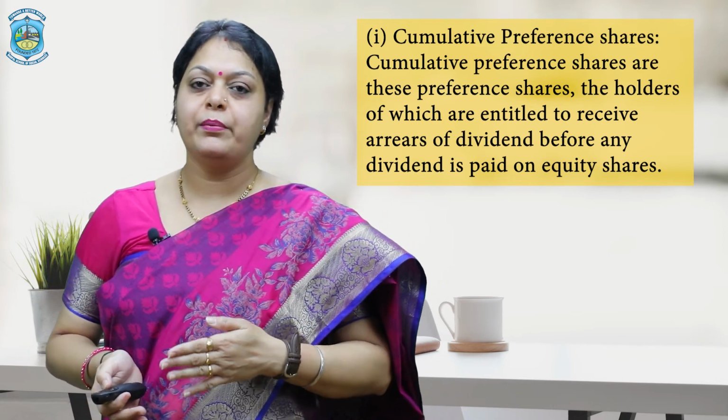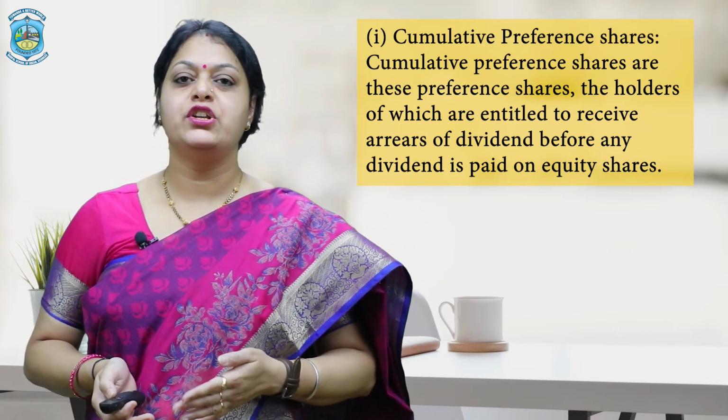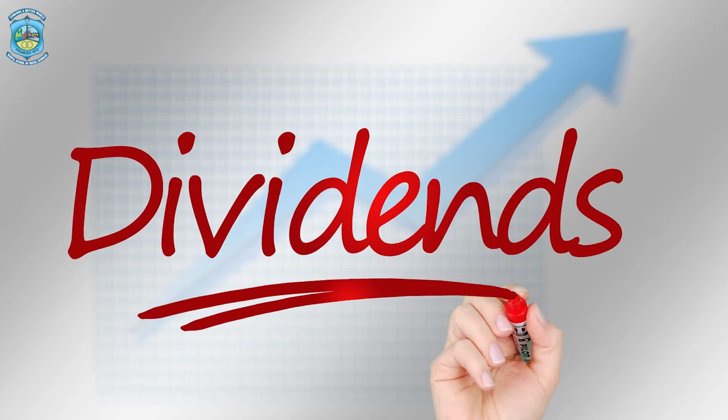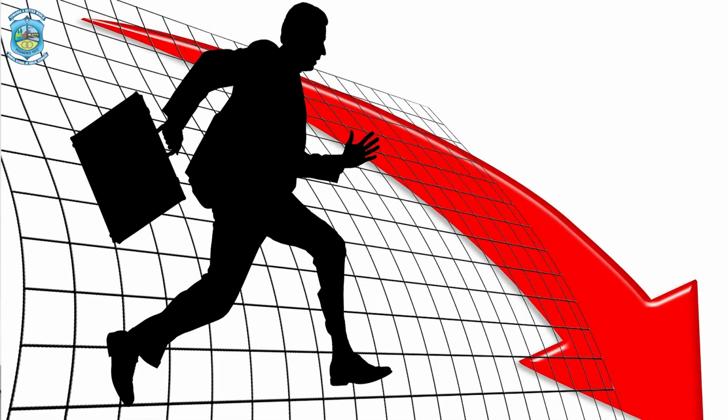Suppose in the next year also the company faces a loss and is again unable to pay the dividend, then in that case again this accumulated dividend is transferred to the next year. So accumulation of dividend will take place. Further, in the year when the company gets a profit, the company will pay the dividend of the current year as well as the accumulated dividend of the past years.